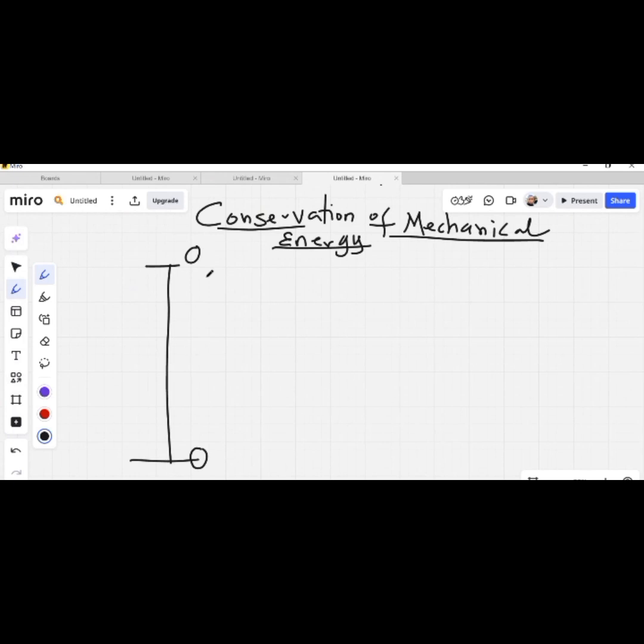But then the potential energy that is decreasing is converted into kinetic energy. Are you following me? Yeah. But there's a conservation of energy because the sum of the total energies at different points is always constant. So conservation of energy implies that mechanical energy is not created nor destroyed.